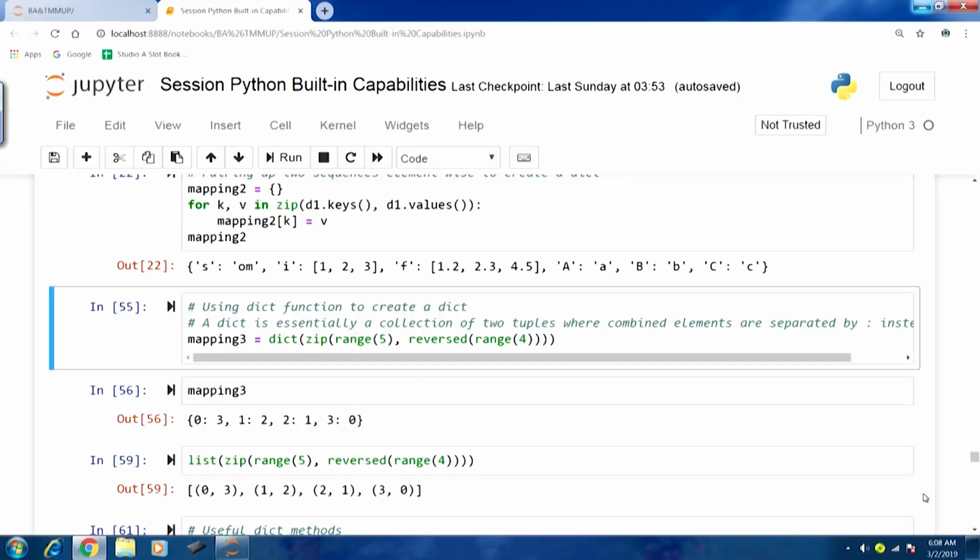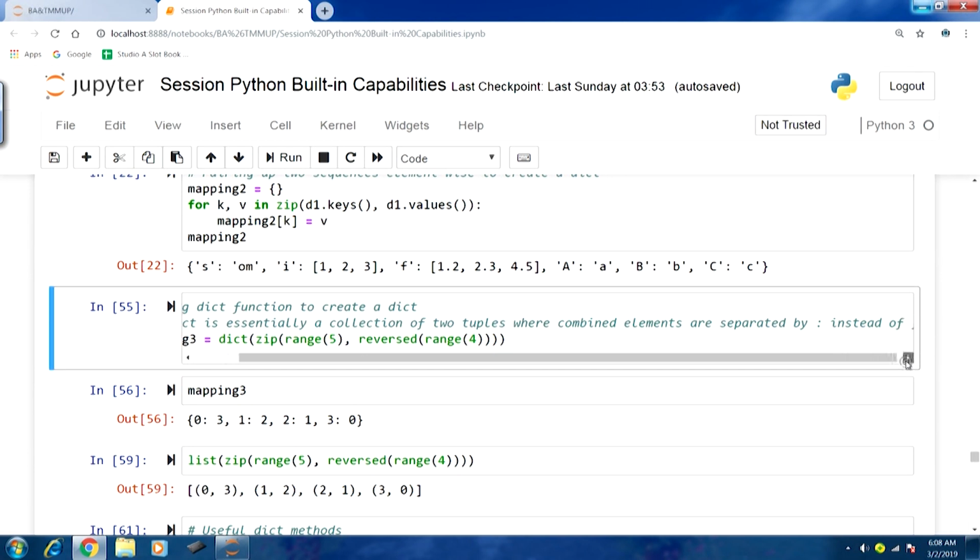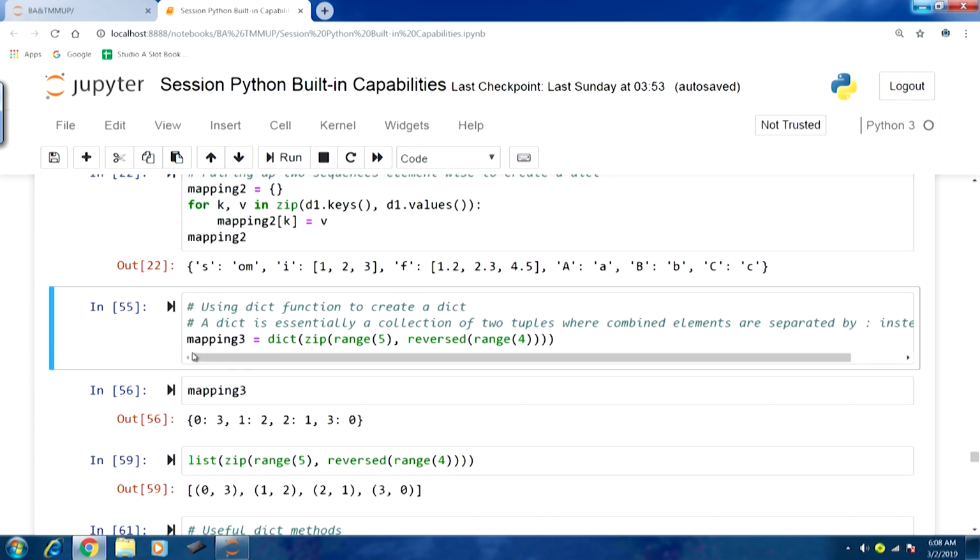We can also use the dict function to create a dict. Till now we have been mainly using the curly braces, but we have a dict function as well, which can be used. A dict can also be understood in other words. For example, a dict is essentially a collection of 2-tuples where the combined elements are separated by colon instead of comma. So, let us understand this through an example.